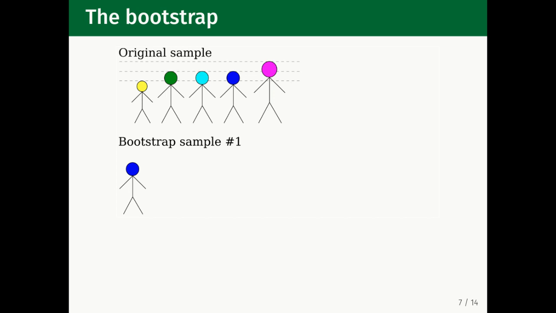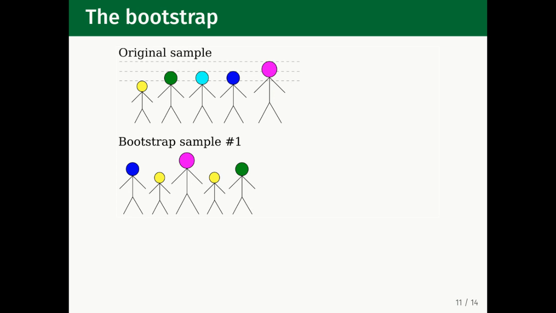So when we pick a second pick for our bootstrap sample, we again pick from any of the original values in the sample, including the dark blue student. We could pick the dark blue student again. In fact, we could pick a sample that is entirely made up of the dark blue student, which would be very unlikely, but that's kind of the whole point. But anyway, we pick another value, and this time we pick the small yellow student. We repeat the process again, and we get the tall pink student. Then again, and now we get a duplicate value. We've picked the yellow student a second time. For our final value, we pick the green student.